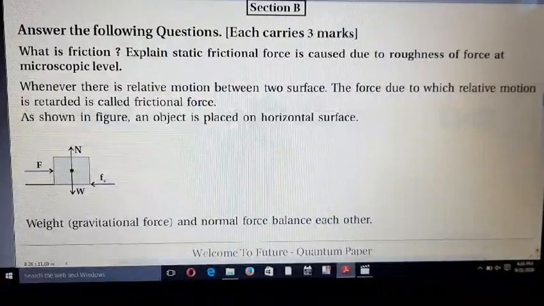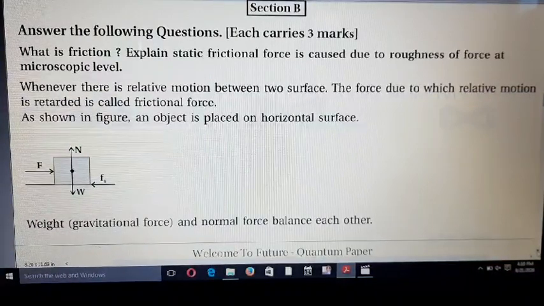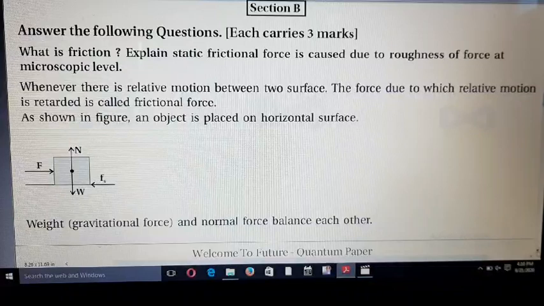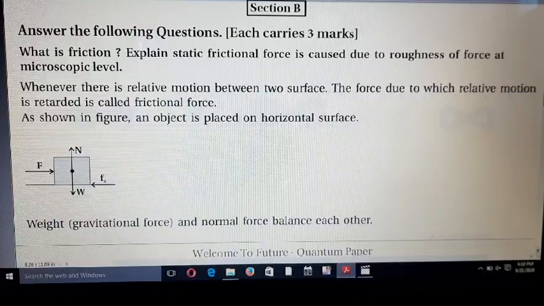Hello friends, welcome. Friends, today we discuss friction. So our first question is, what is friction? Explain: static friction force is caused due to roughness of the surface at the microscopic level.